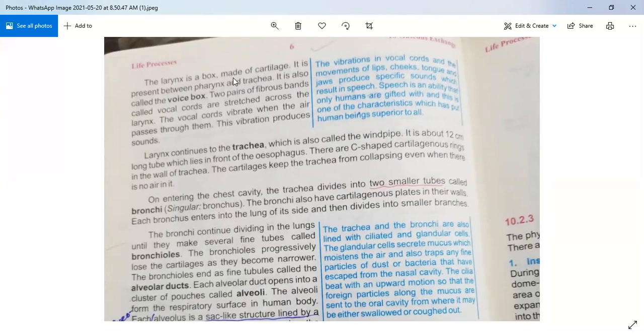So where is it present? It is present between pharynx, which we also discussed in the previous lecture, that has the internal nostrils, and trachea. It is also called a voice box. Okay, it is also called the voice box.